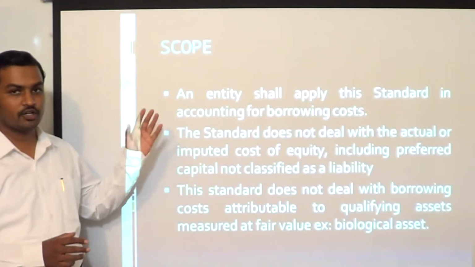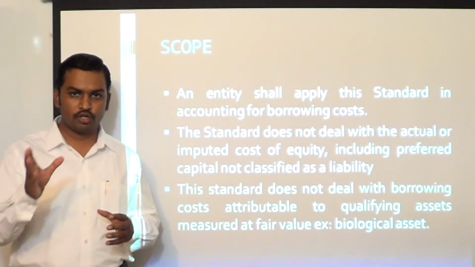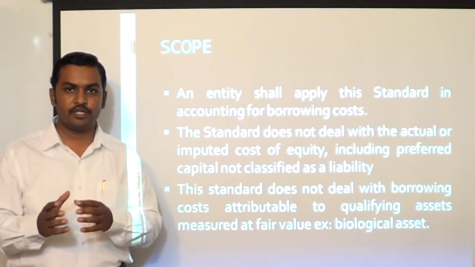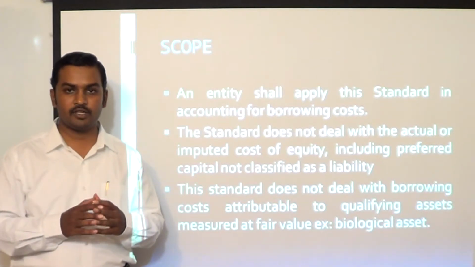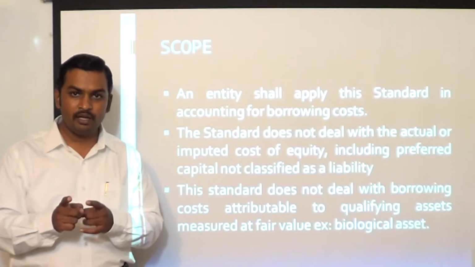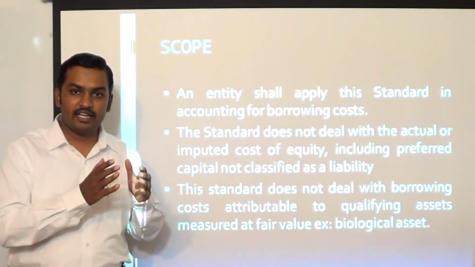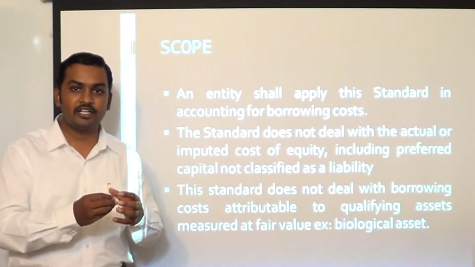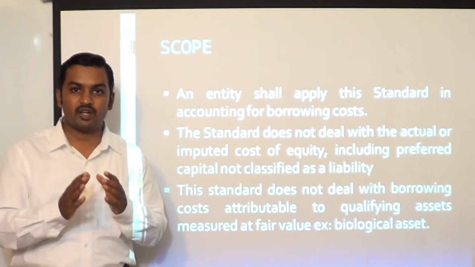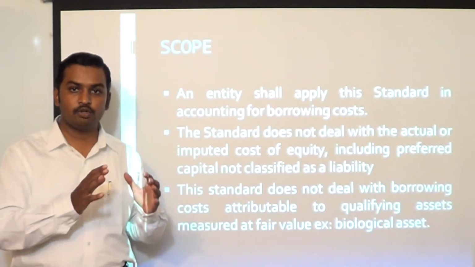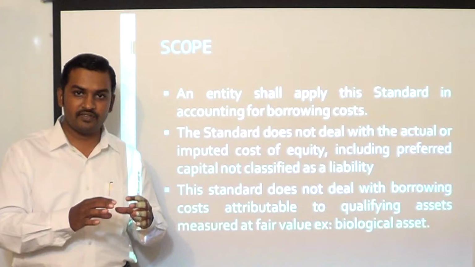Now, scope of the standard: where should it be applied in accounting for borrowing costs? The standard does not apply to actual or imputed cost of equity. That means dividends expected by equity shareholders, dividends payable to equity shareholders are outside the scope of the standard. But in the case of preference share capital, if preference share capital is redeemable, it is classified as a liability based on the requirements of the accounting standards on financial instruments. The standards on financial instruments require redeemable preference share capital to be classified as a liability.